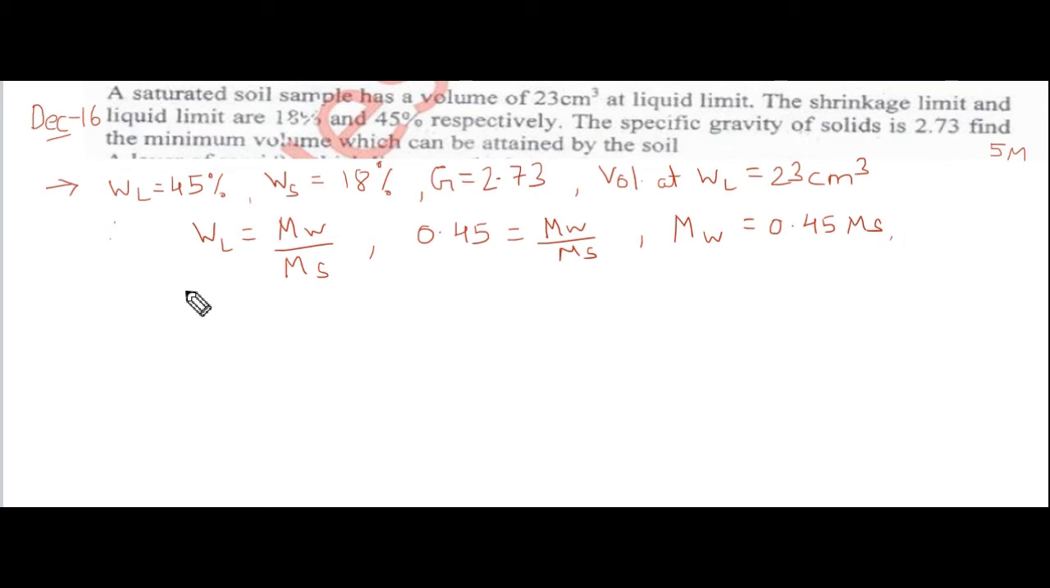Next, we are considering density of water in gram per cc. Therefore, mass of water divided by volume of water, we are taking as 1. The density of water is 1 gram per cc. Therefore, mass of water equals volume of water.